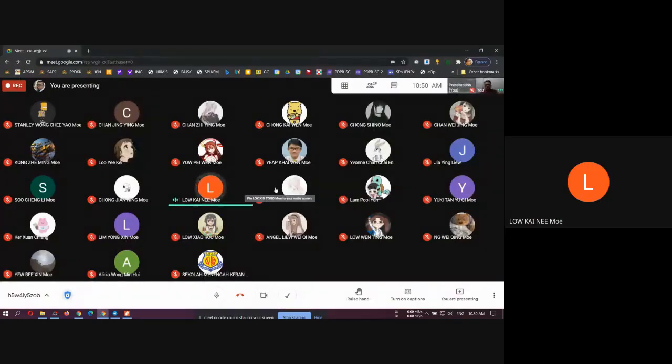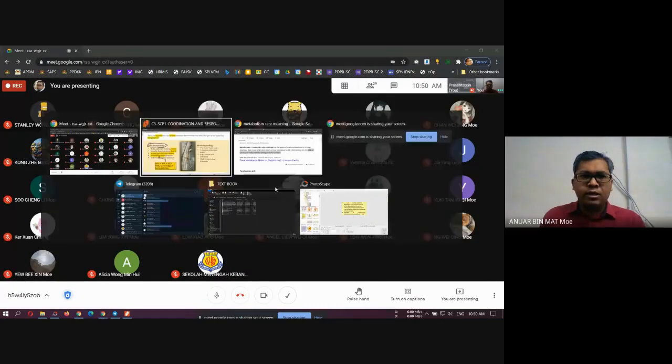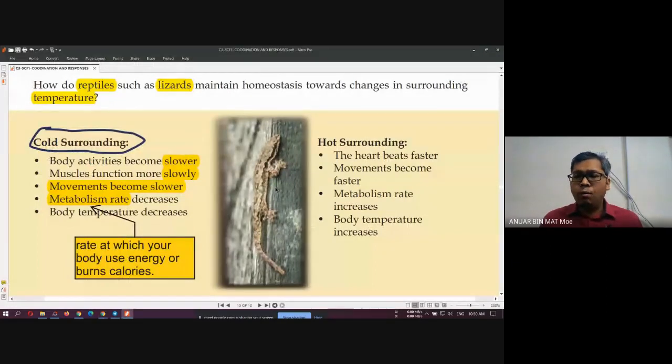Warm-blooded. You already learned this in primary school, standard 5 or 6, I think. So what does warm-blooded mean? For example, mammals are warm-blooded. Birds are warm-blooded. Meaning that inside our body, like I said earlier, we try to maintain a constant body temperature, no matter how hot or how cold the surrounding is.